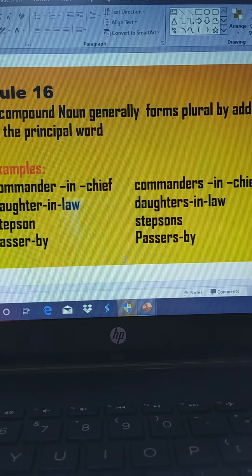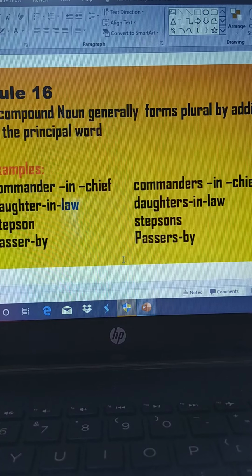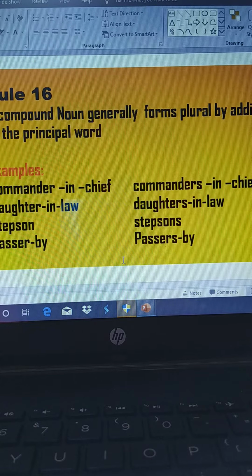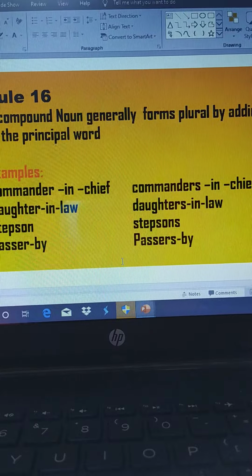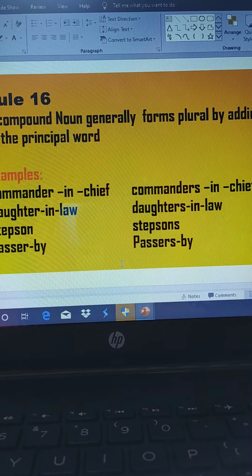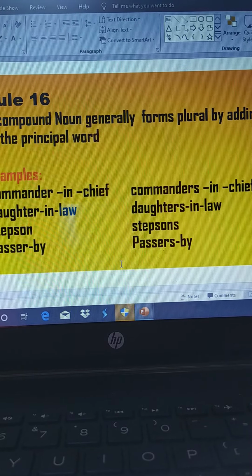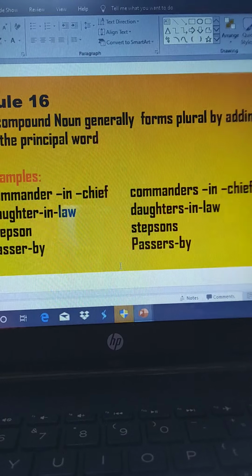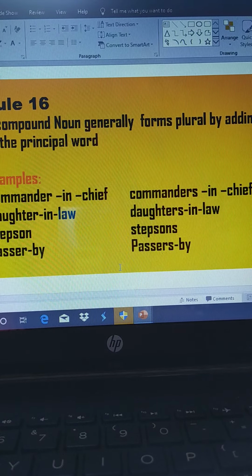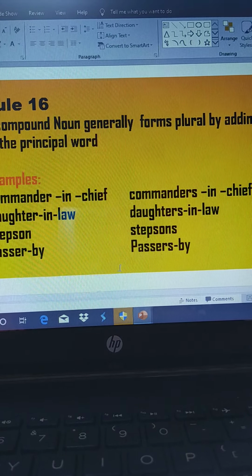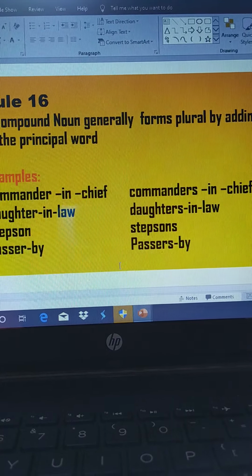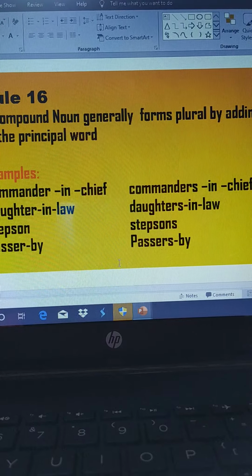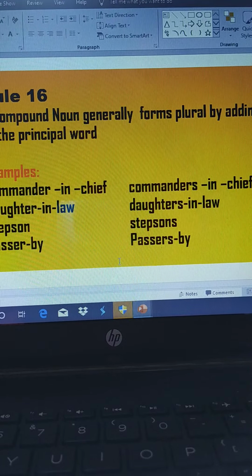So where do we need to add s to the words spoonfuls and handfuls to transform singular into plural? Again, two more proper nouns are mentioned over here in your book: Brahman and Musalmans. So Brahman, where do we need to add s? It's not a compound for man. None of the words are compound for man. So what we need to do? We need to add s to the full word, Brahmans and Musalmans.